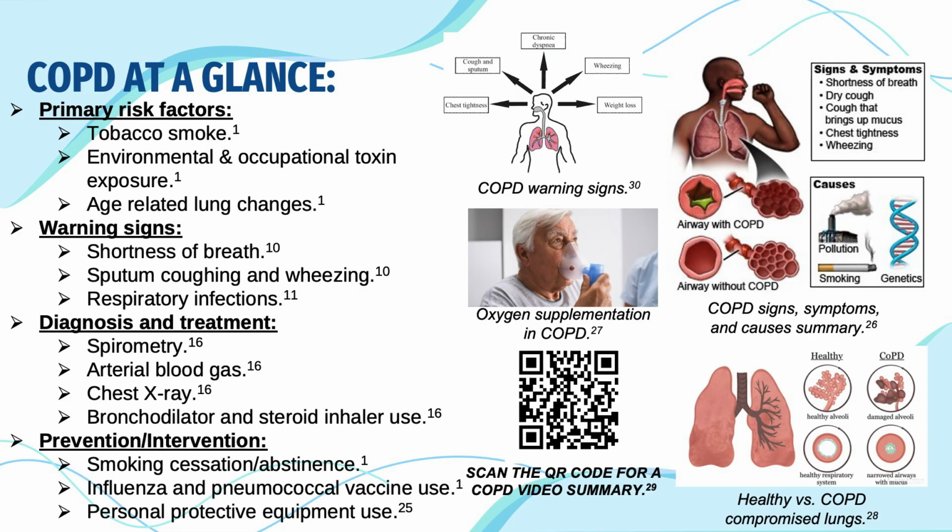Diagnosis relies primarily on spirometry, as well as patient history, arterial blood gas analysis, CT imaging, and X-rays, while treatment combines bronchodilators, inhaled steroids, oxygen supplementation, and pulmonary rehabilitation. Prevention primarily involves abstaining from smoking, vaccine use to prevent exacerbations, and PPE use in hazardous environments.